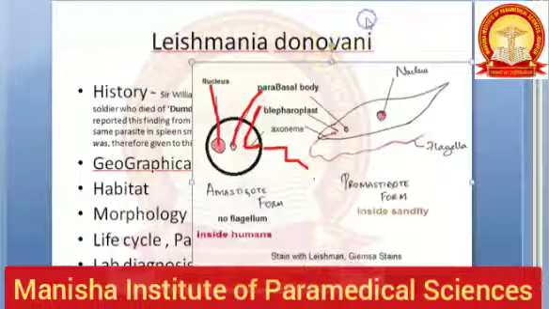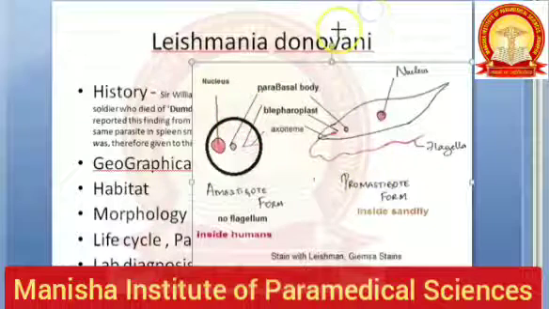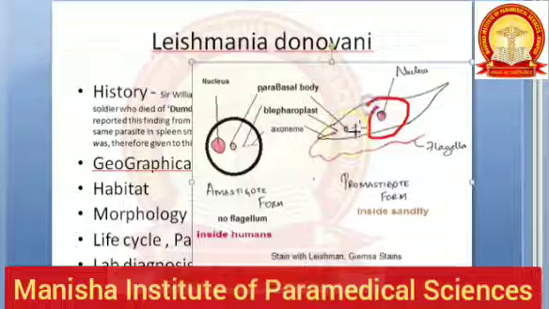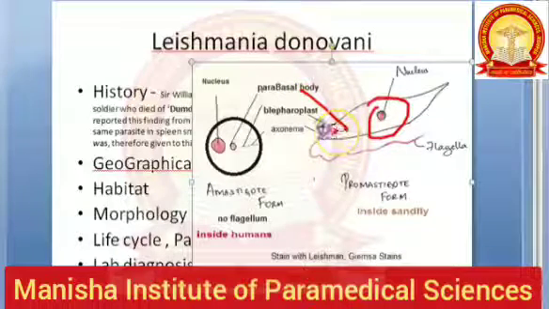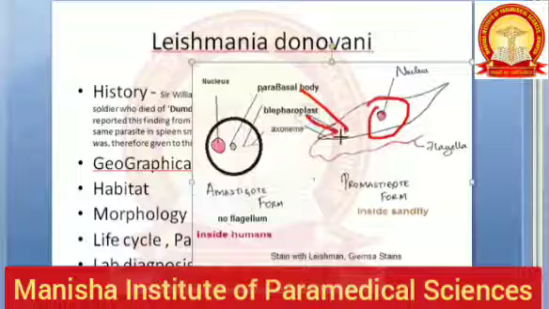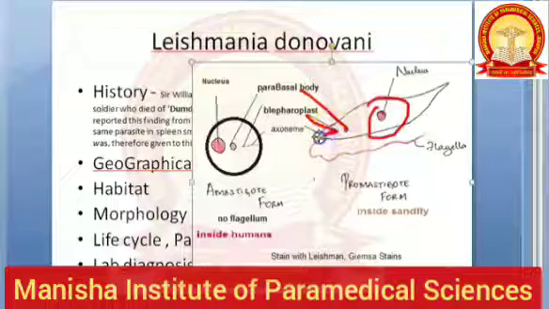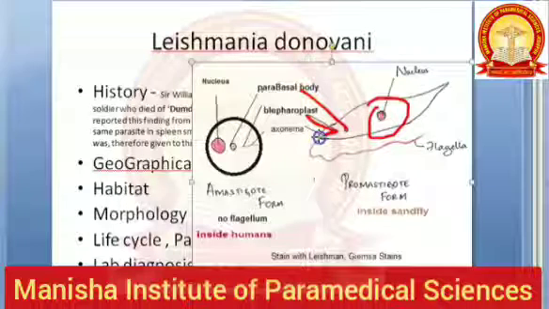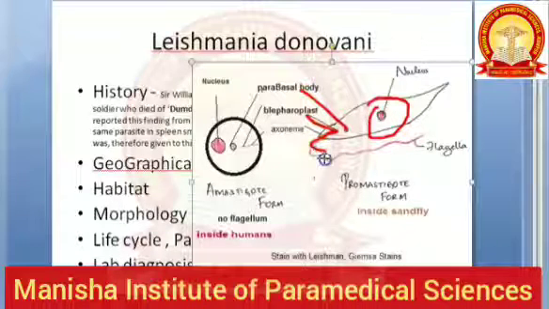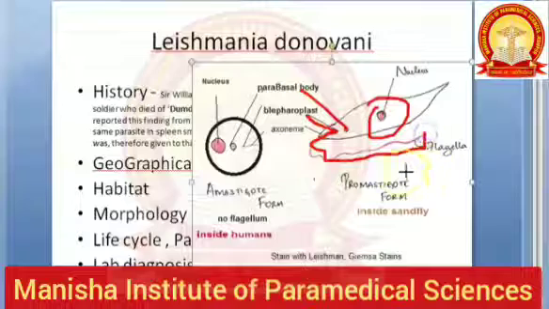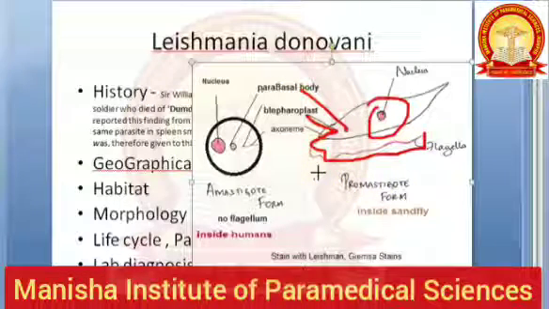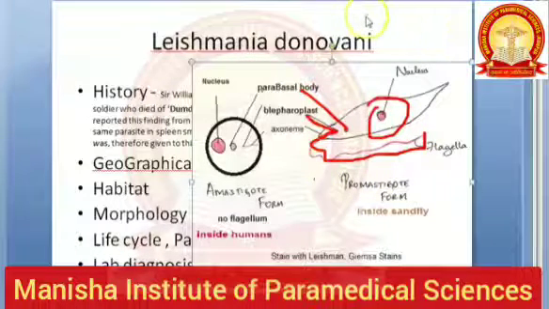Now, coming to the promastigote, look at the promastigote now. In the promastigote, again you have the nucleus, then the parabasal body, then the blepharoplast from which the flagella arises. The flagella part which is inside the promastigote is called the axoneme, then when it comes out, it is called the flagella. Here there is no undulating membrane, etc.